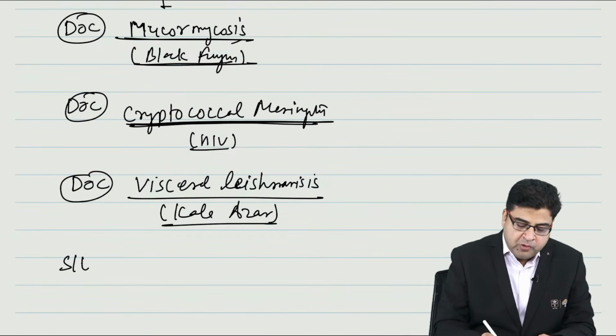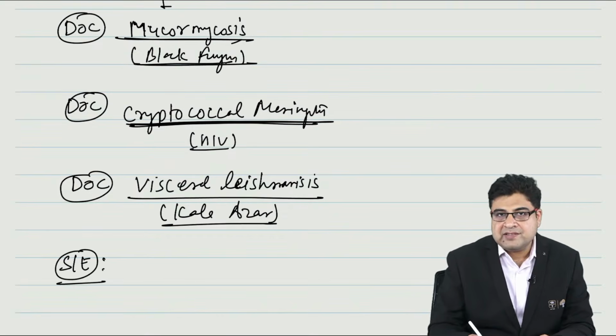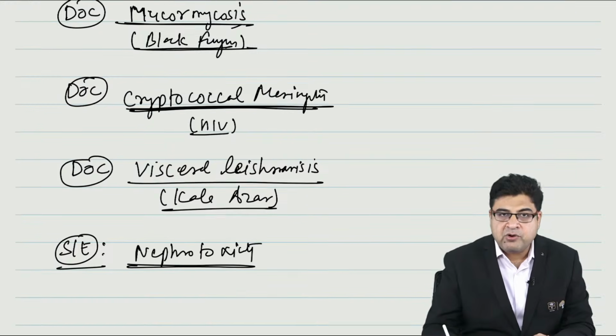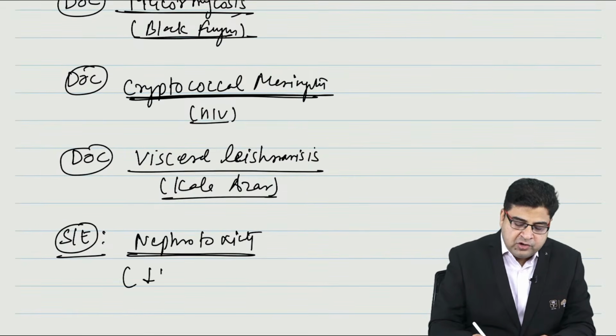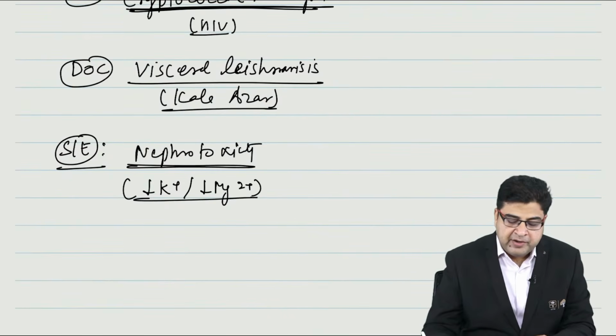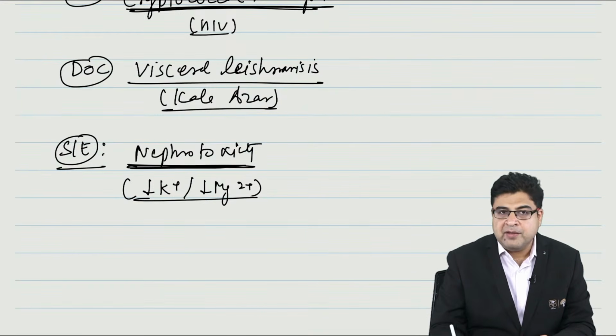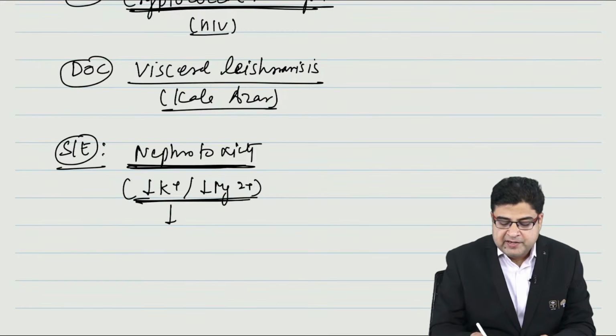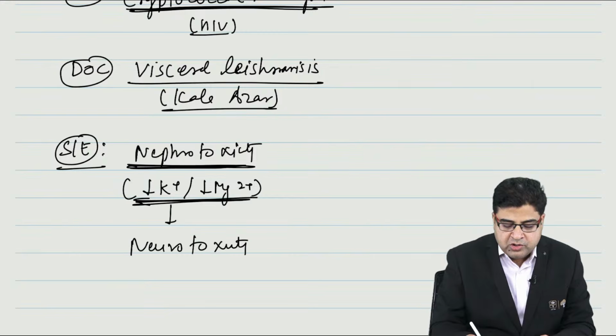Now if we talk about the important side effect of liposomal amphotericin B, this medicine can cause nephrotoxicity. As a result of nephrotoxicity, the patient will lose magnesium and potassium ions because the kidney is damaged by the drug. When the ions are lost from the body, this medicine can result in neurotoxicity and ototoxicity as a side effect.